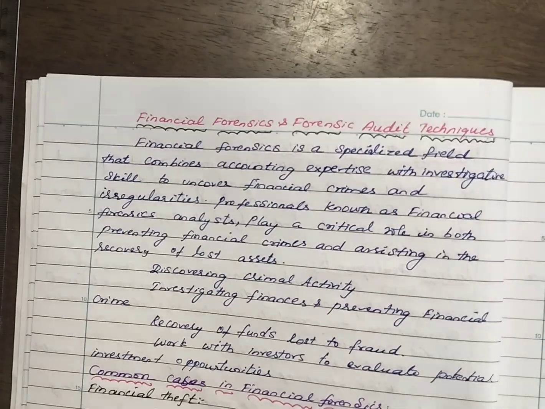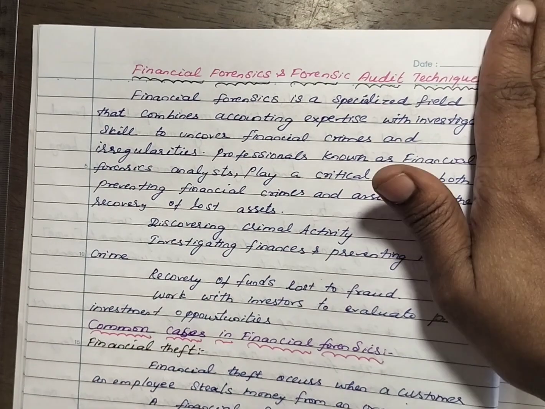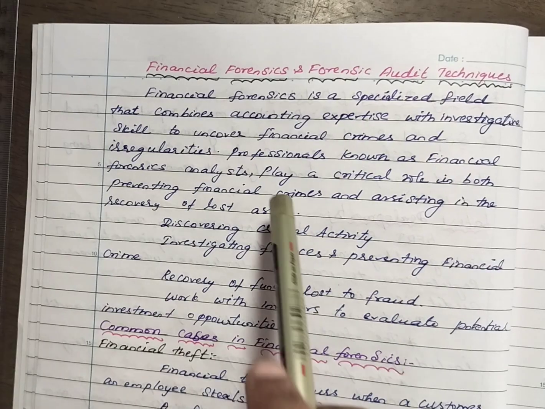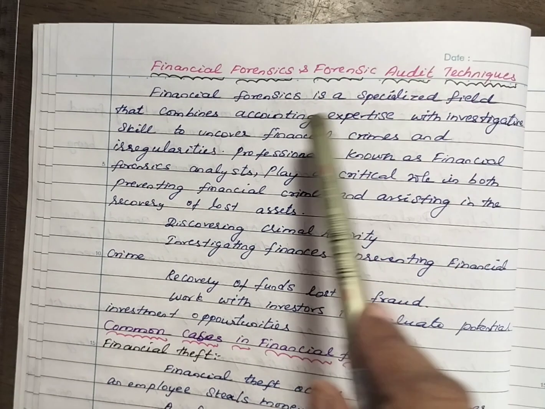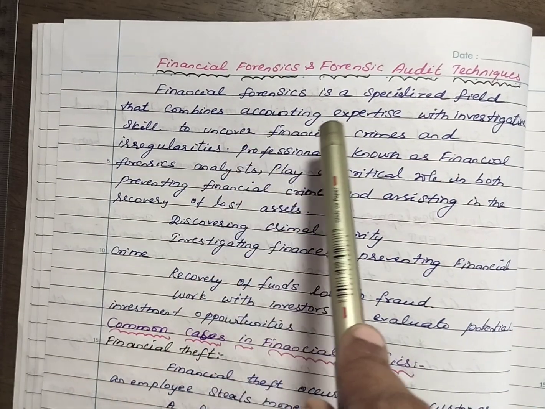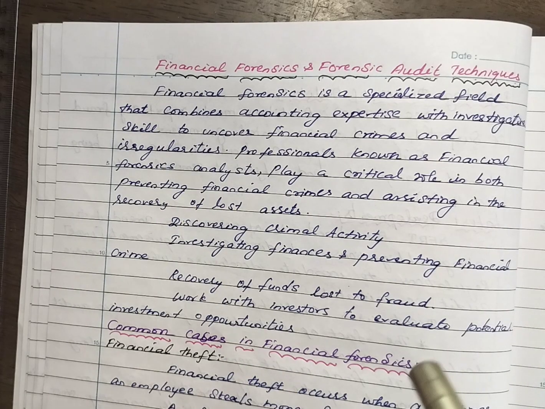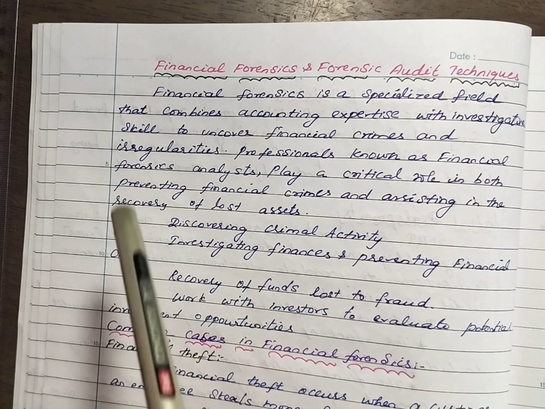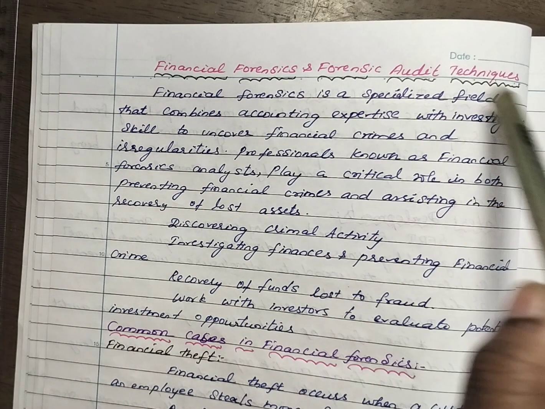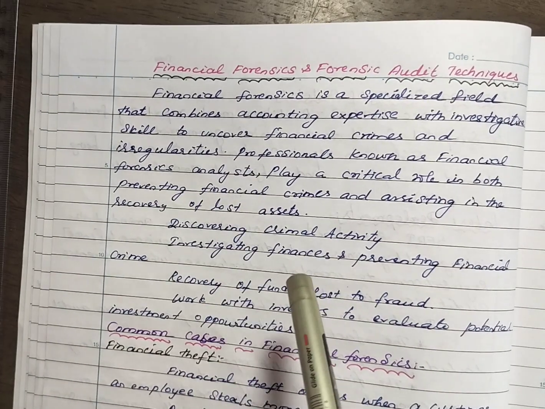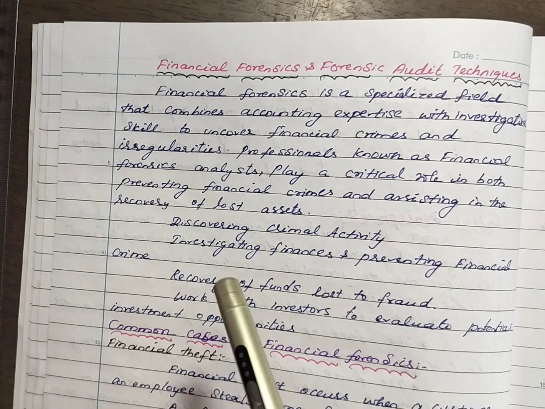Now the next topic, module number 17.3, that is financial forensic and audit techniques. What is financial forensic? Financial forensic is a specialized field that combines accounting expertise with investigative skill to uncover financial crimes and irregularities. The person possessing these two things is known as a financial forensic analyst. They should have both accounting expertise and investigative skills.